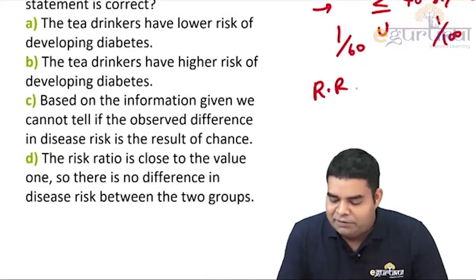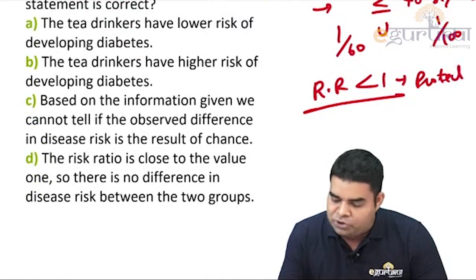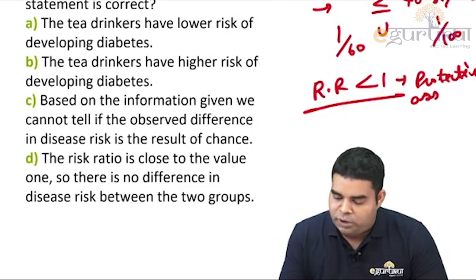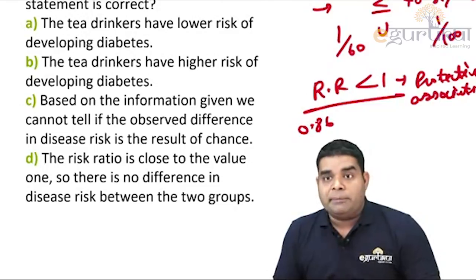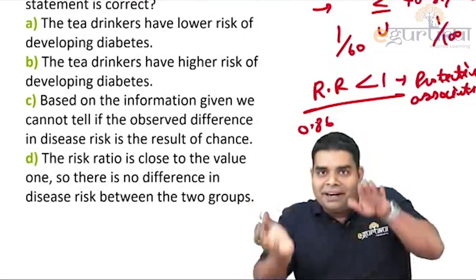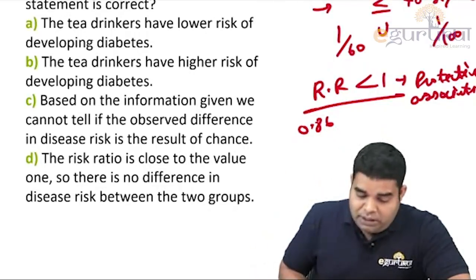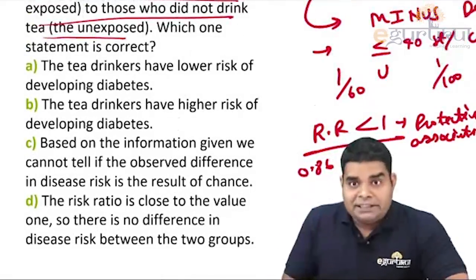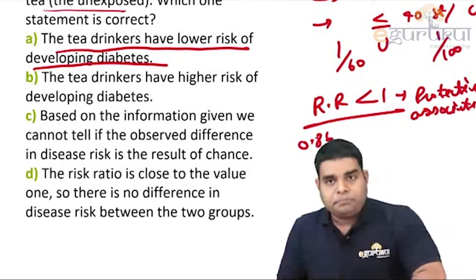We all know that if relative risk is less than 1, it means there is protective association, and it is protecting it. So if relative risk is 0.86, it is less than 1, it means protective. So the more tea you drink, the less diabetes will be there, and it is protective, going in the opposite direction. So it means that the tea drinkers have a lower risk of developing diabetes.